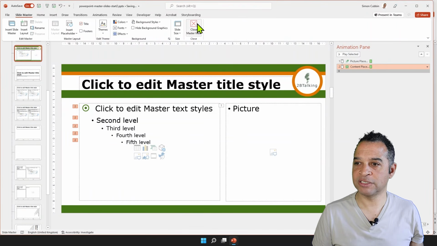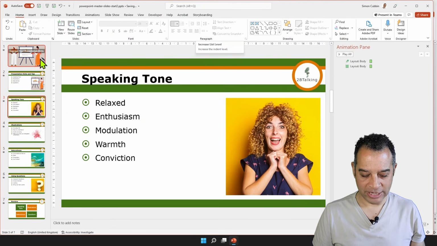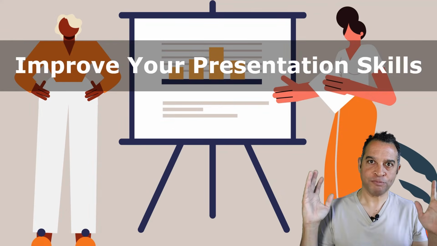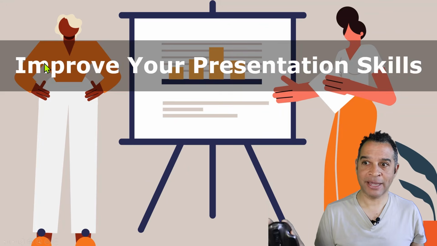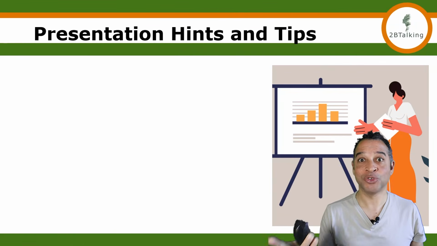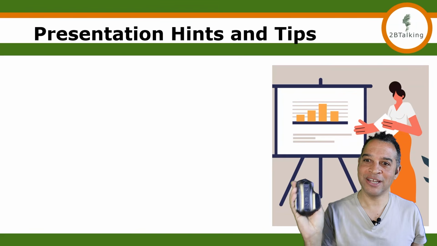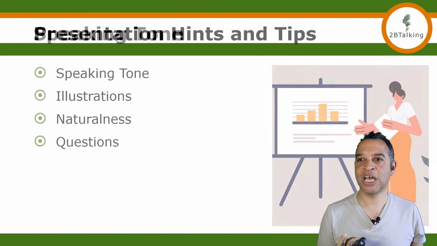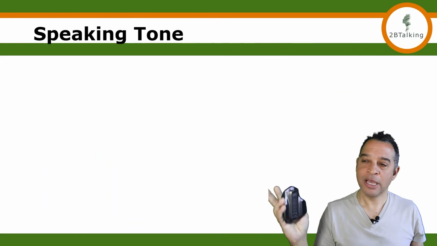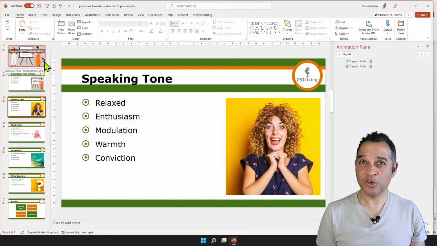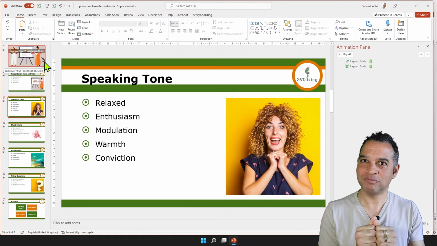So click on Close Master View. Press F5 on your keyboard to start the presentation. This presentation is how to improve your presentation skills. Click on the mouse. Presentation hints and tips. Click on the mouse again, and yes, you get the picture first, and then you click and each bullet point comes in. Go to your next slide, the speaking tone. Click, the picture slides in, and you get your bullet points. So I think you will agree, master slides is something that's a real must.